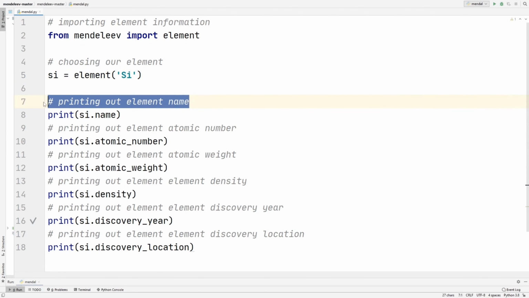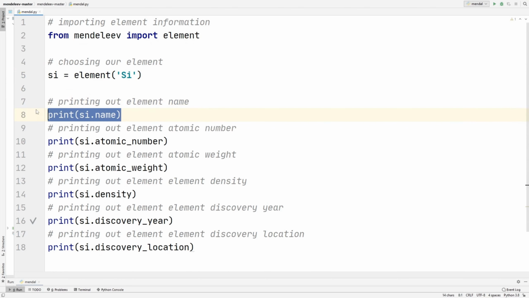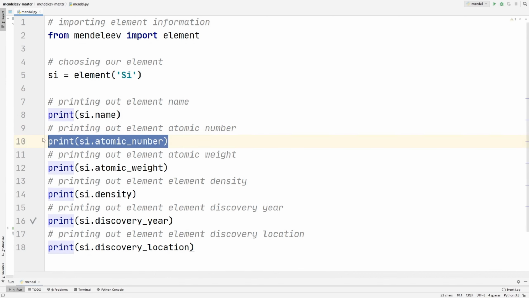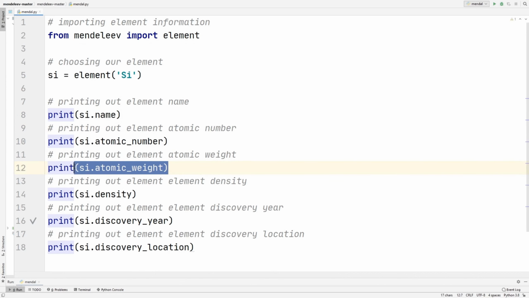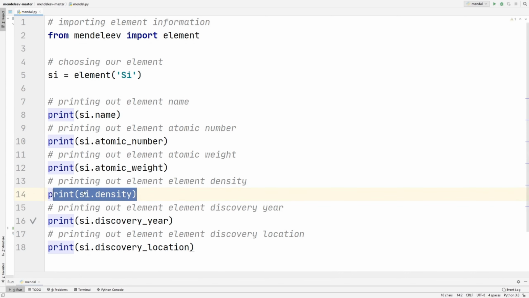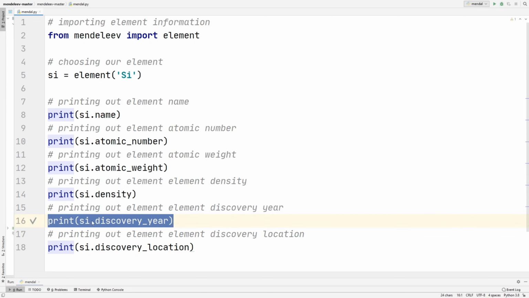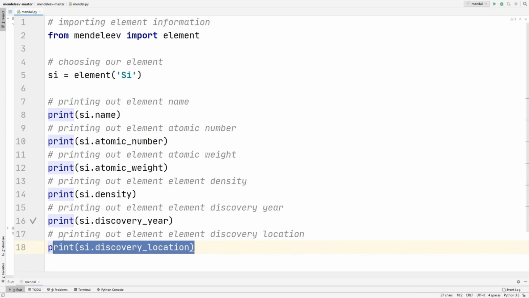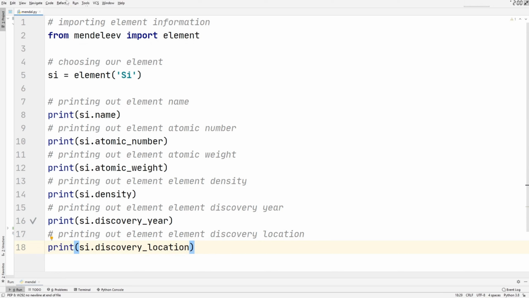And then here we're going to be printing out an element's name, so we're going to be printing out SI's name, and this should print out silicon. Then we're going to be printing out silicon's atomic number, atomic weight, and density, and also silicon's discovery year and discovery location. There are also many more things that you can do with this, and I'll show you that in a little bit. But for now, let's just run this and see our results.